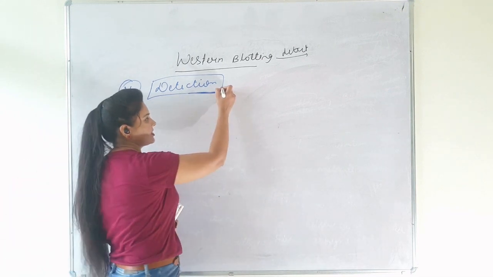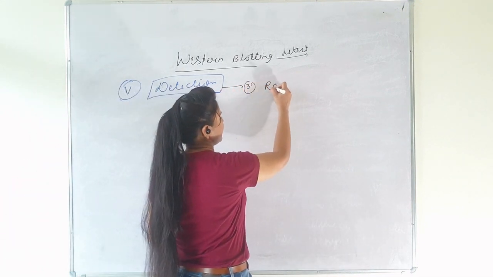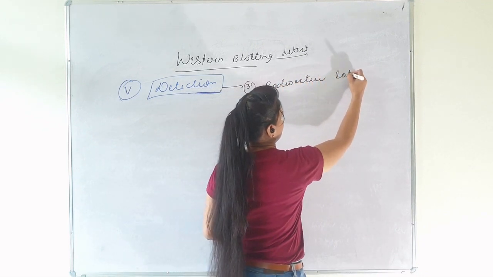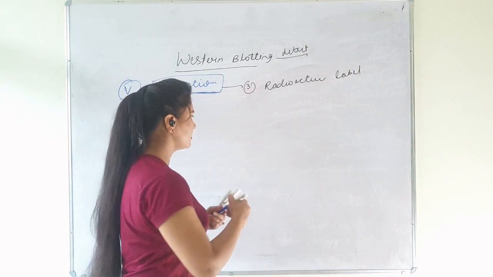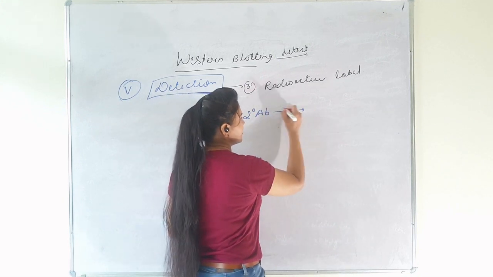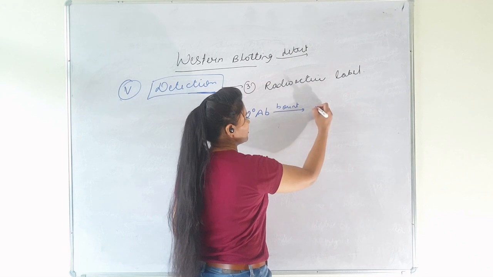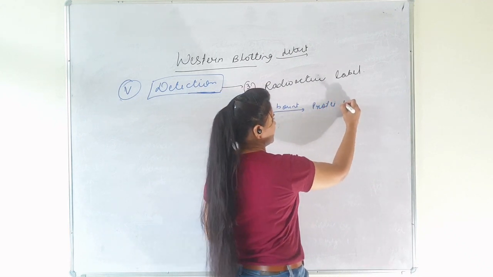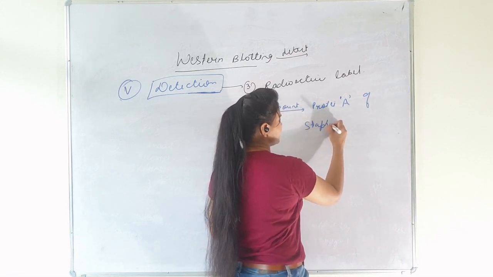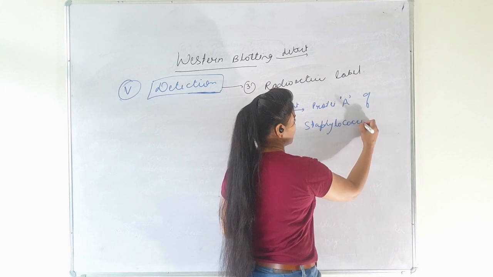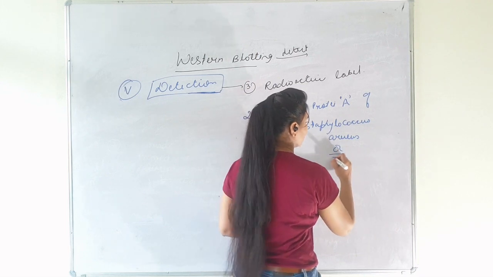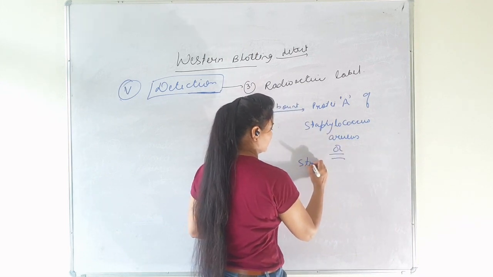The third method of detection is by using a radioactive label. Here, secondary antibodies are bound to protein A of Staphylococcus aureus or protein A of streptavidin.